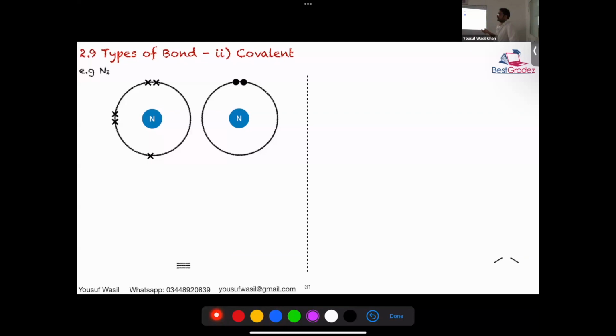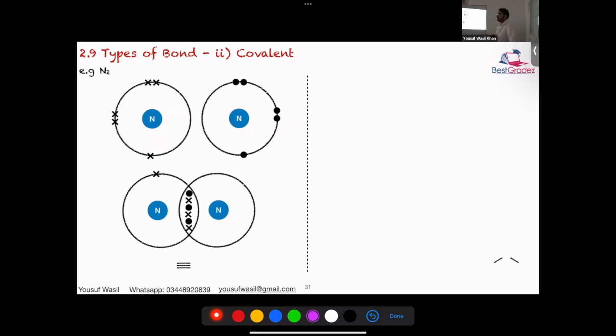Similarly, now you get the idea, right? Nitrogen is in group 5, so it needs how many electrons? 3. So it will share 3 electrons. Remaining electrons, how many will be left? 2. Total 5 were there, 3 electrons have been shared. The remaining 2 are left on the left, 2 on the right. Okay? In higher classes we categorize these electrons; we call them lone pair, bonded pair, etc. But that is not needed over here. And this is how we write N triple bond N.